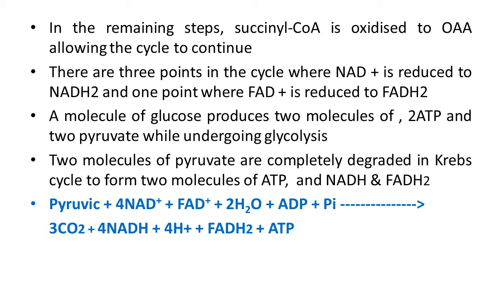So by studying this summary equation for this phase of respiration, we get a clear idea about the substrates required for the cycle, and at the end of the entire reaction, the products achieved during this cycle.